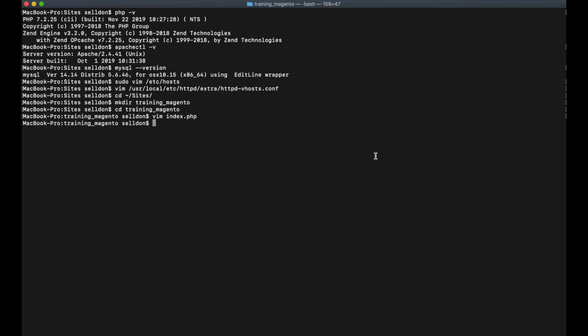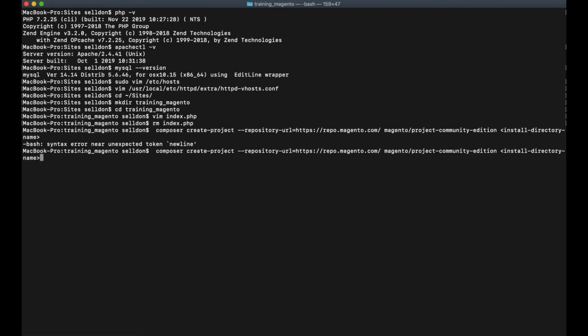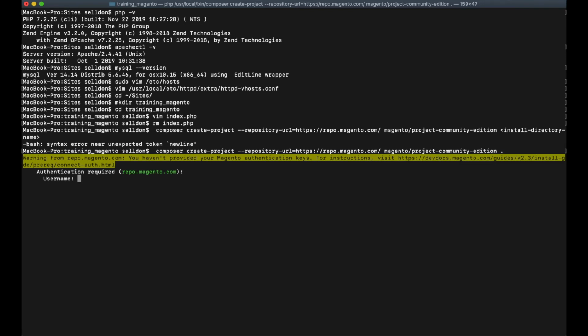Let's remove our index.php file, and let's change the install directory name to the current one. As I said before, the Magento repository requires authentication, so we can get credentials from the magento.com site.